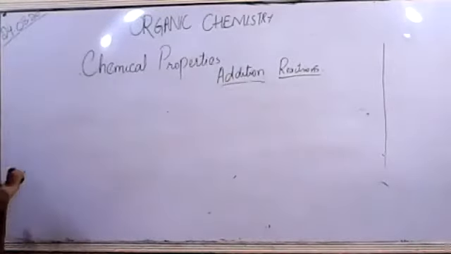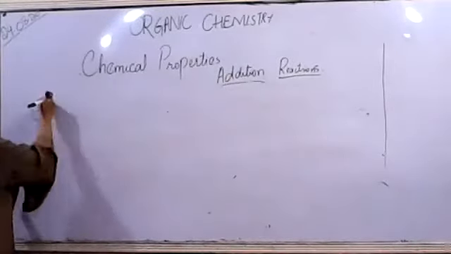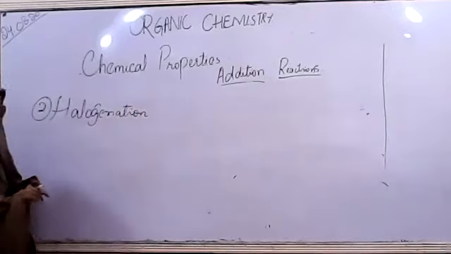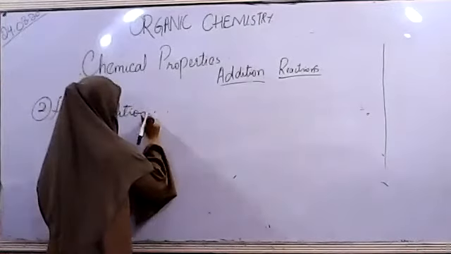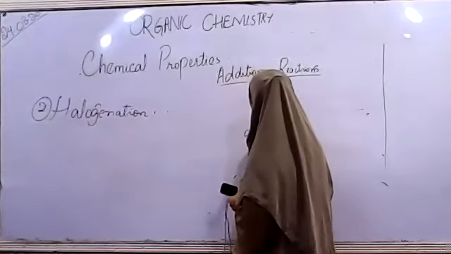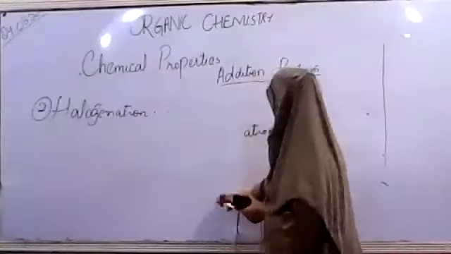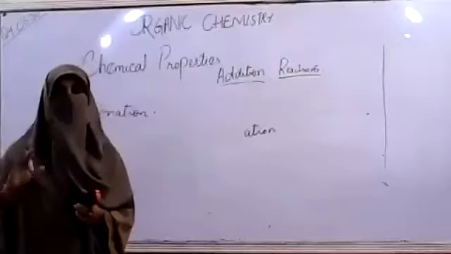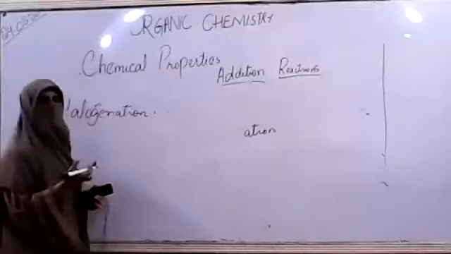Now, the second kind of reaction we have is halogenation. Okay, just understand the suffix -ation. Before this, some different kinds of prefixes will be used in organic chemistry when you are studying chemical reactions or synthesis.